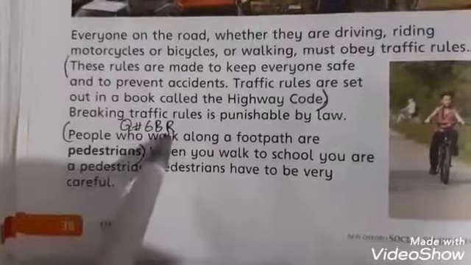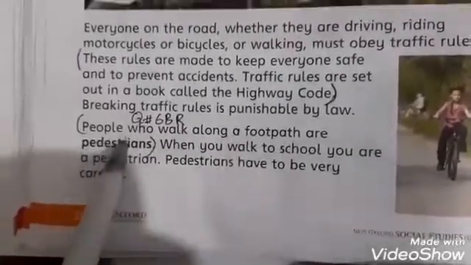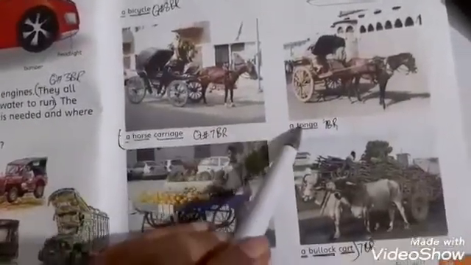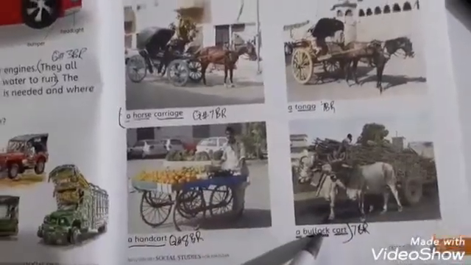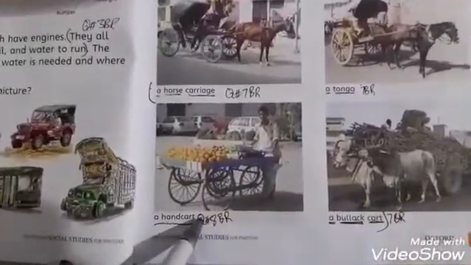The answer of the sixth book reading is, people who walk along a footpath are pedestrians. The answer of the seventh book reading is, a horse carriage, a tonga and a bull cart. And the answer of the eighth book reading is, a bicycle, a hand cart.